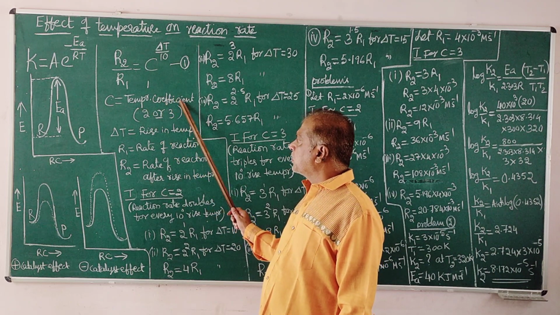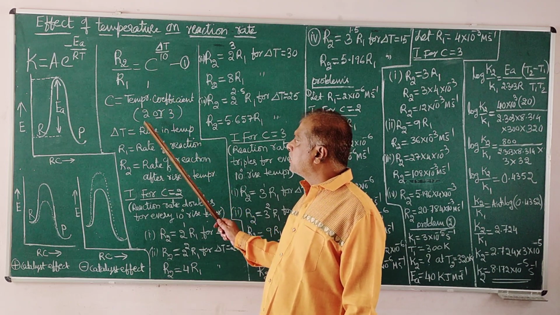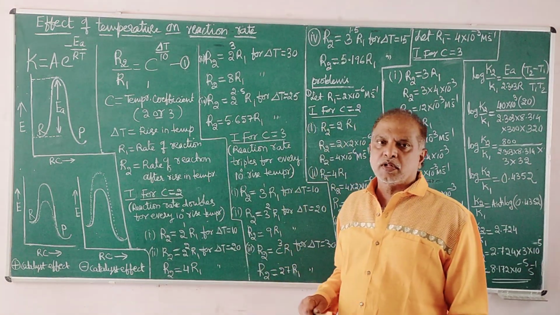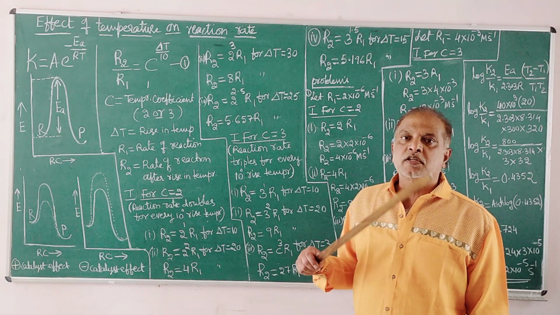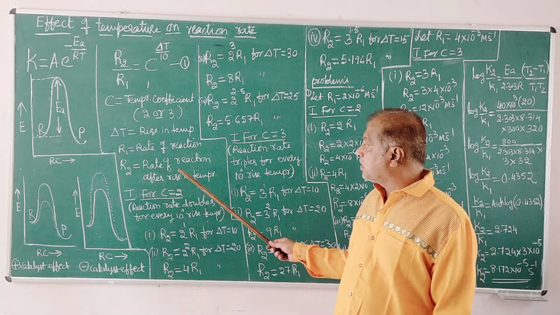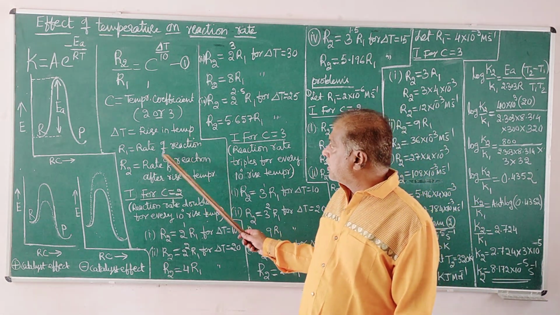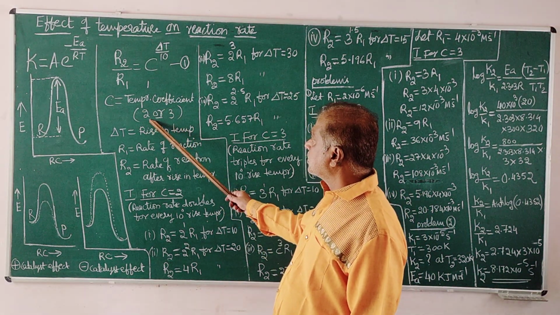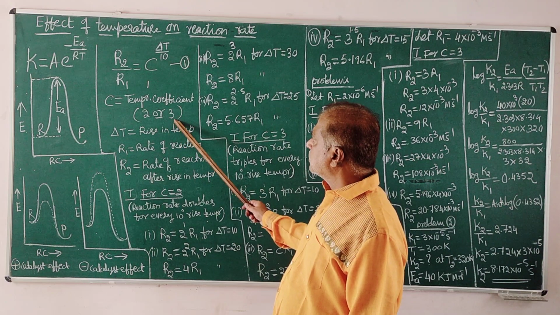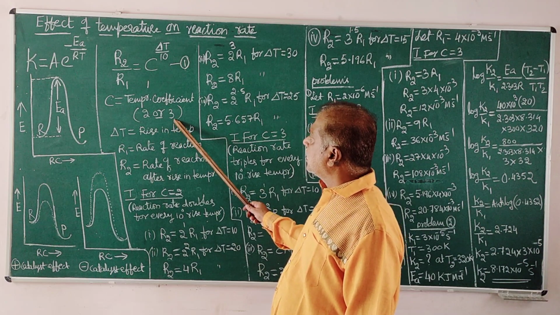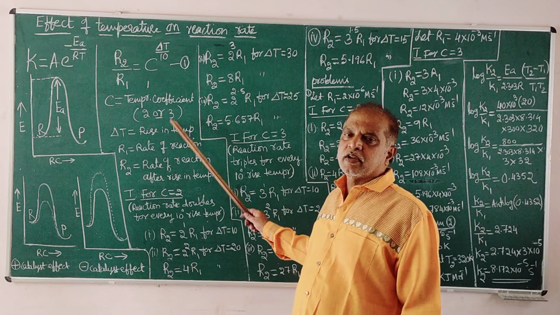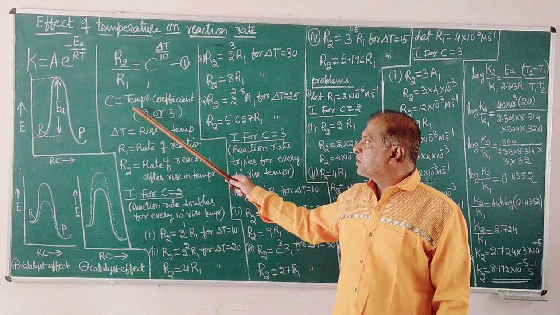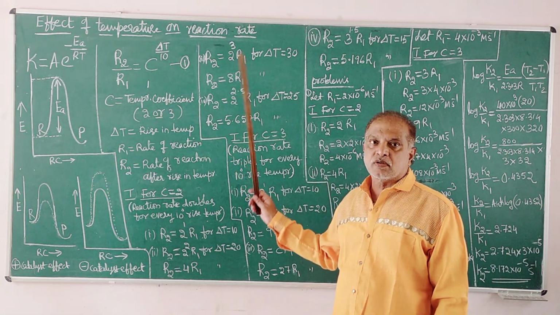Temperature coefficient of reaction, most probably it may be either 2 or 3. 2 means the rate of reaction doubles for every rise of 10 degree in temperature, very important. 3 means the rate of reaction triples for every 10-degree rise in temperature. That is the meaning of the temperature coefficient of reaction definition.